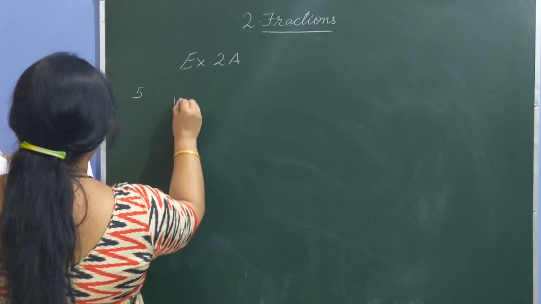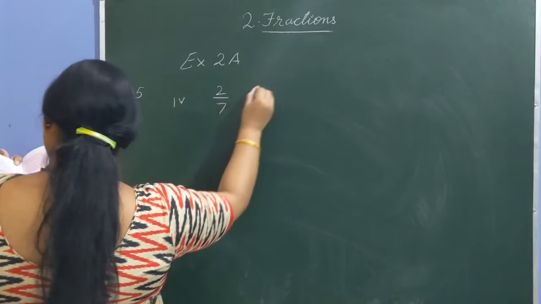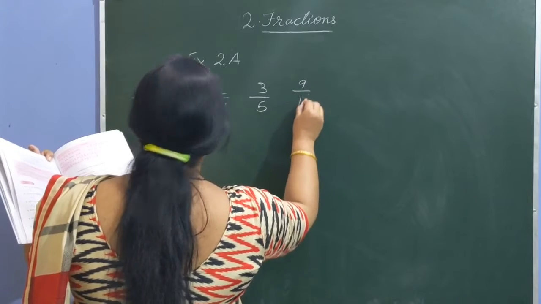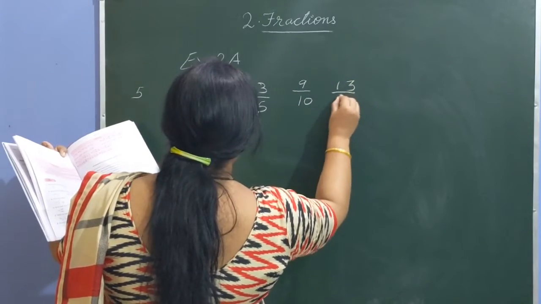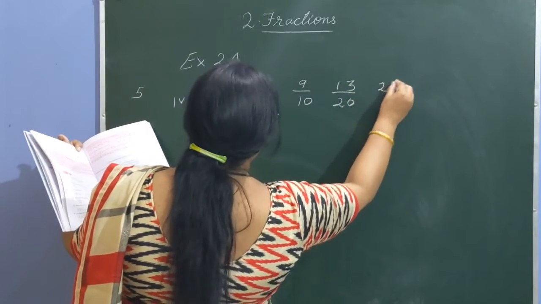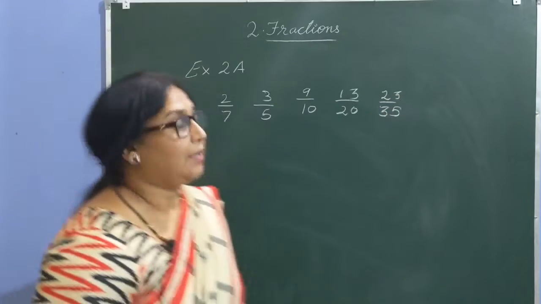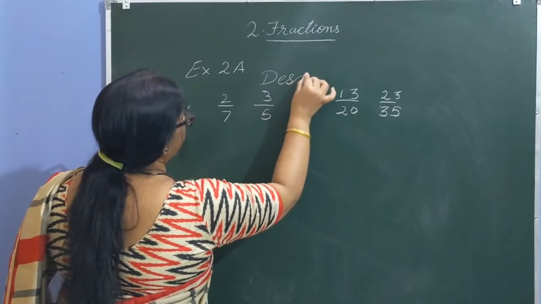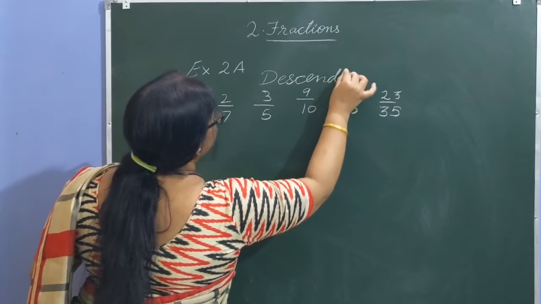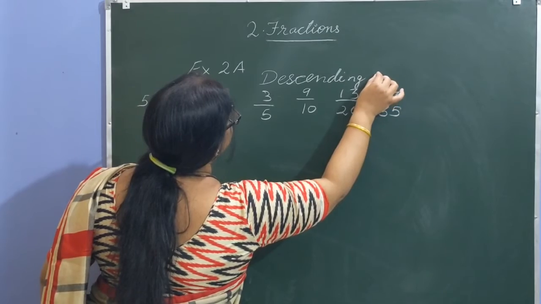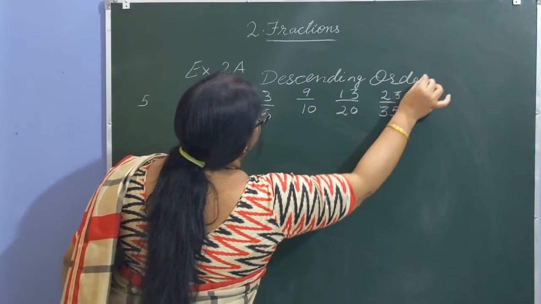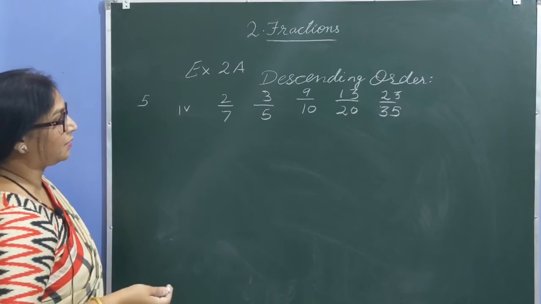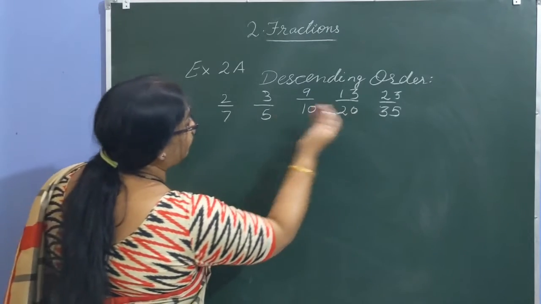Question number 5. Let us take the last one. Last one means fourth one. 2 by 7, 3 by 5, 9 by 10, 13 by 20 and 23 by 35. Let us rearrange all these fractions in descending order. May I know what is descending order? Do you know what is descending order, children? Yes? Descending order means from greatest to smallest. But there is no sign of comparing the two.